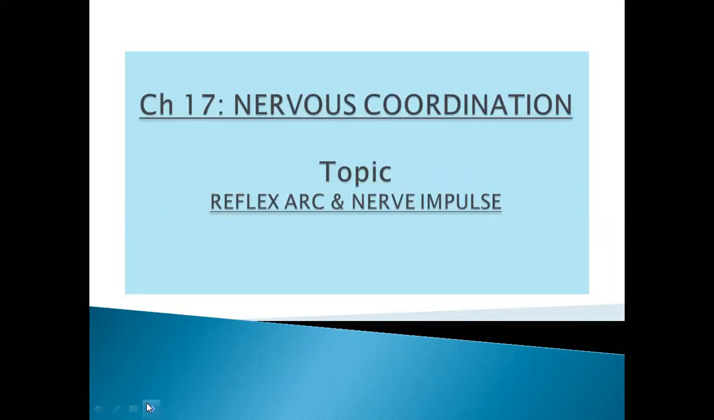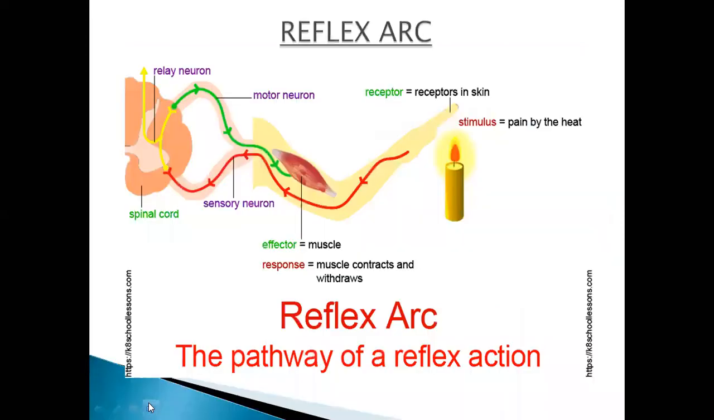This is chapter number 17, nervous coordination, and the topic is reflex arc and nerve impulse. Yes, we are starting from the reflex arc. You can see here one picture. The reflex arc is the pathway of reflex action. The reflex action is actually the involuntary action, you can say, or automatic response it can be.